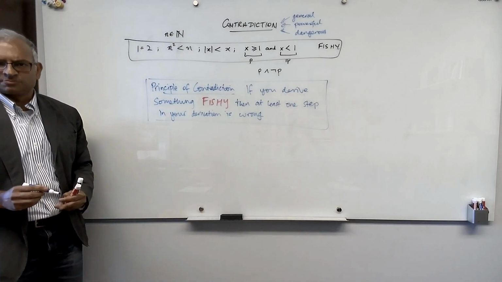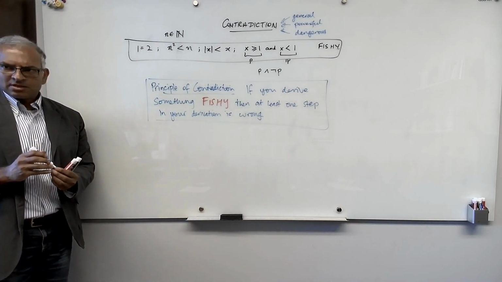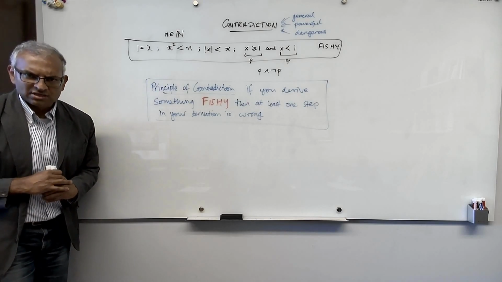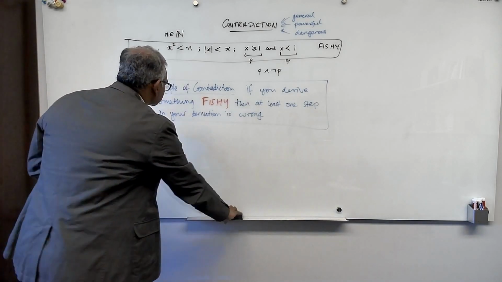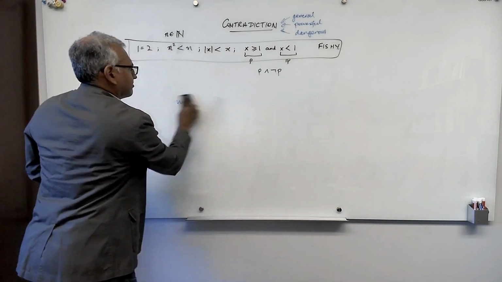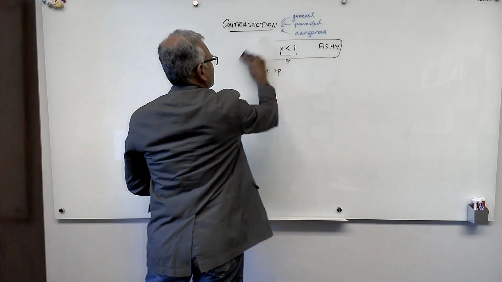Let me show you this method of proof in action. So let's prove some things.